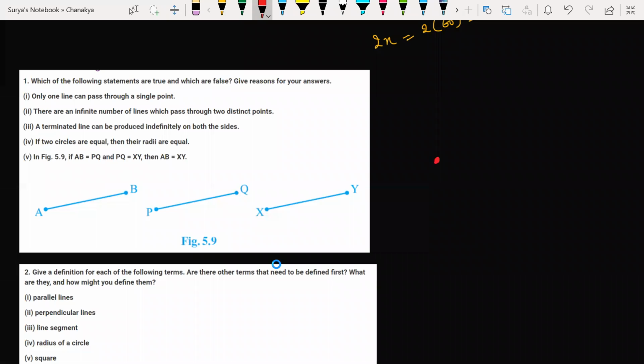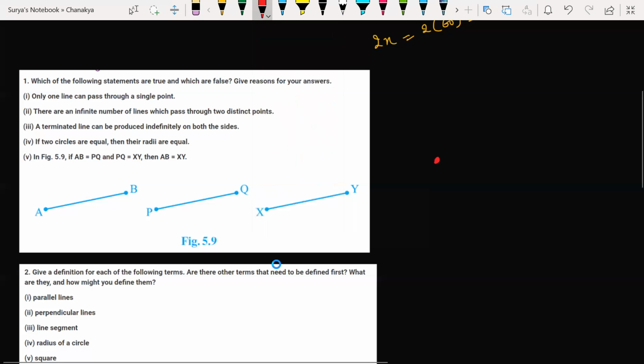But what is he saying in the question? Only one line can pass through a single point. That is false, sir, because we can draw as many lines as we want through a single point. Great answer. So the reason is that infinitely many lines can pass through a point, not only one line. So the first statement is false.